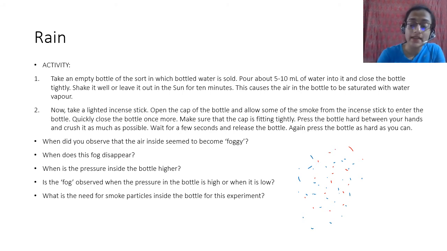So what happens is, the smoke particles act as nuclei. A tiny smoke particle, and a water droplet goes and sits on top of it, right? And as this condenses, it is called condensation. As condensation keeps increasing, this particle becomes bigger and bigger. As it becomes bigger, it becomes heavier and then starts to fall. That is rain.